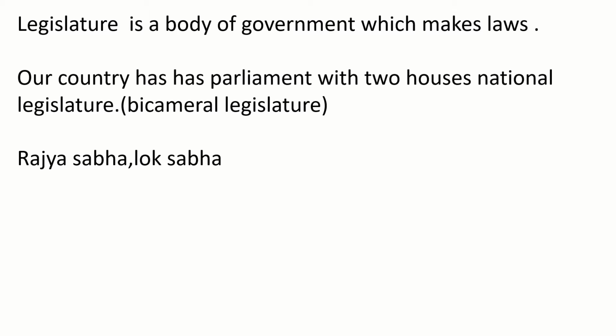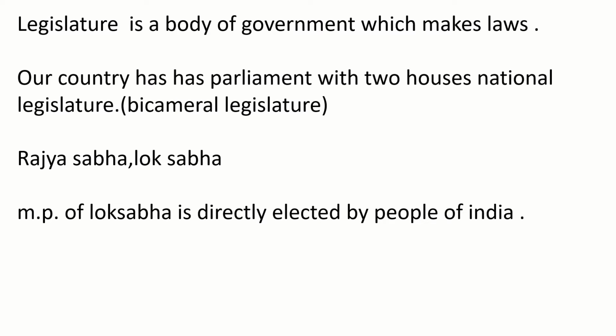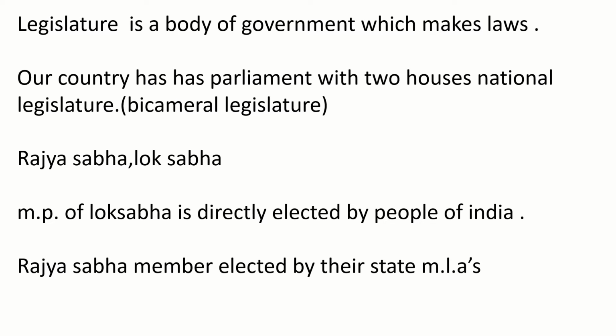MPs, members of parliament, are part of the Lok Sabha. They are directly elected by the people. By vote, people elect the MPs. But in Rajya Sabha, the members are elected by the MLAs only. Rajya Sabha has seats based on the state's population. The state which has more population will get more Rajya Sabha seats, and the state which has less population will get a smaller number of seats. So the legislature consists of two houses, Lok Sabha and Rajya Sabha.